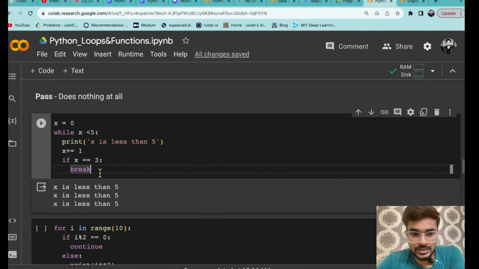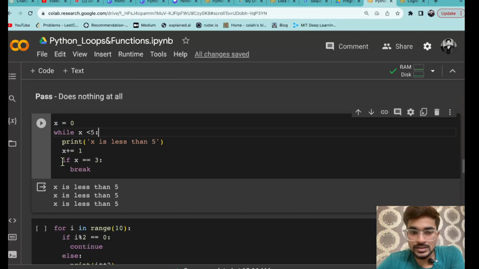So let's say I'm giving an example of break. You can see x equals to 0, that is the initiation of the iterator. Then you are giving the condition x less than 5, and then you are printing x is less than 5, and then you are giving an increment of x plus equals to 1, that means x plus 1. Then after that you can see you are giving a condition, if x equals to 3, then break. That means even if I have given a condition of x less than 5, ideally it should go up to 4, that means 0, 1, 2, 3, 4.